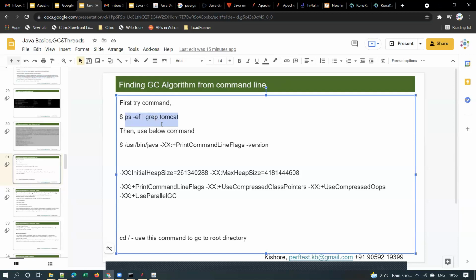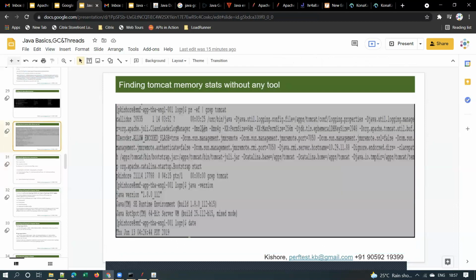First try this command, and then you will get the /usr/bin/java -XX:+PrintCommandLineFlags -version. Then you have to use this command, and it will print the output like this. If you simply use this command, you will see the output like this. It will show you minimum heap memory, max heap memory, perm size, and all those details.